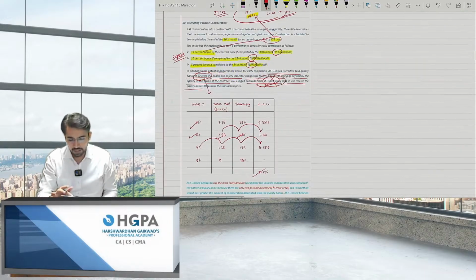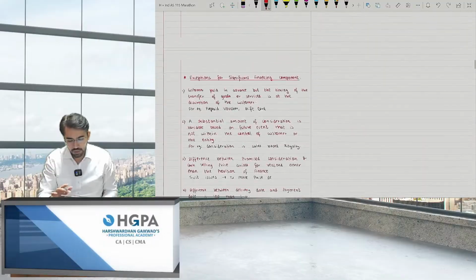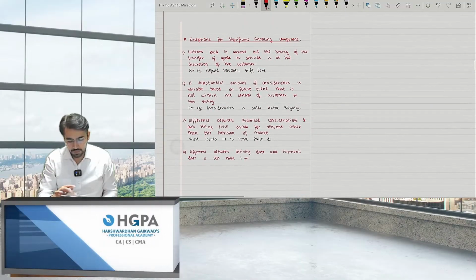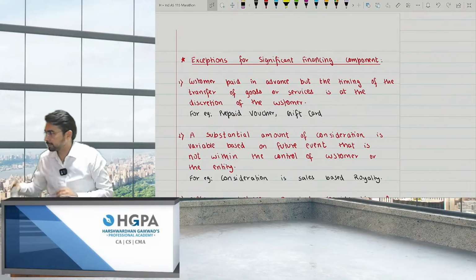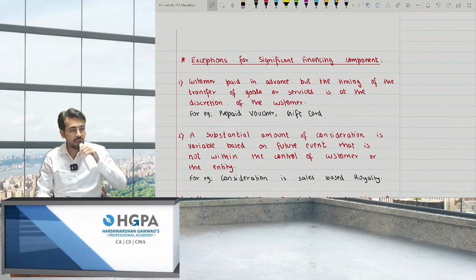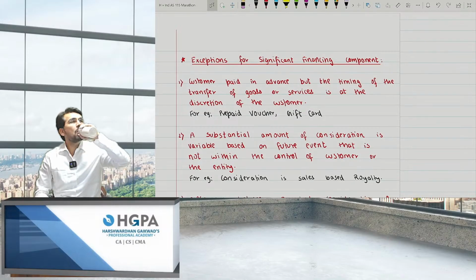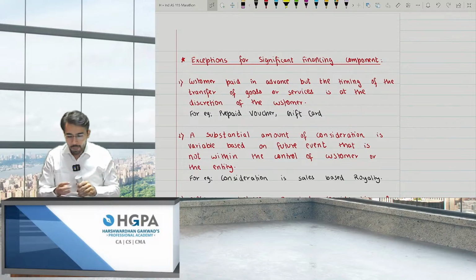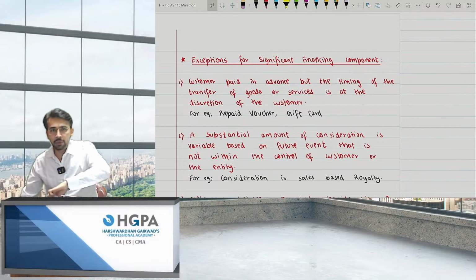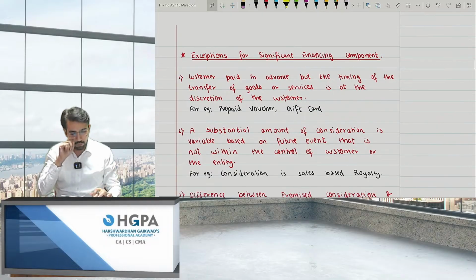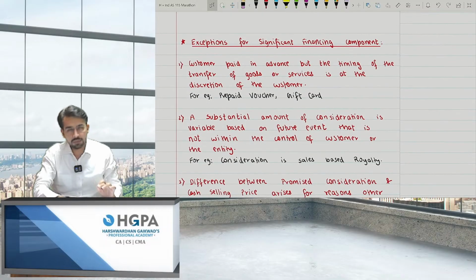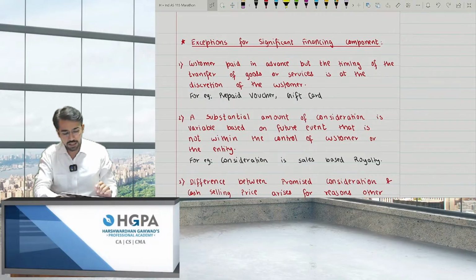Okay. Moving ahead, I've also provided a few questions for significant financing component. So basically, there are a few exceptions for significant financing component. What are those exceptions? Customer paid in advance, but the timing of the transfer of goods and services is at the discretion of the customer.